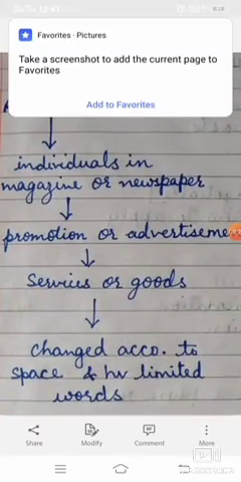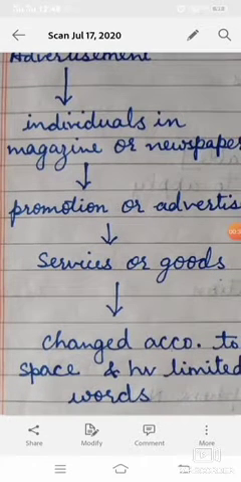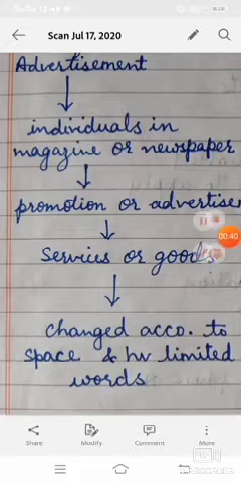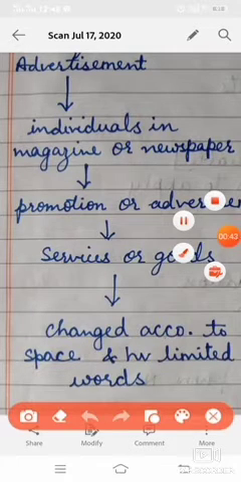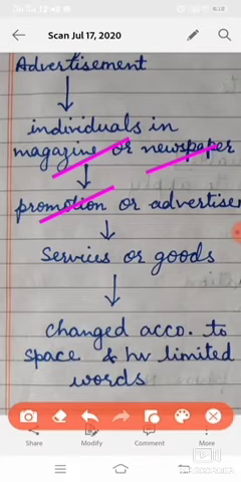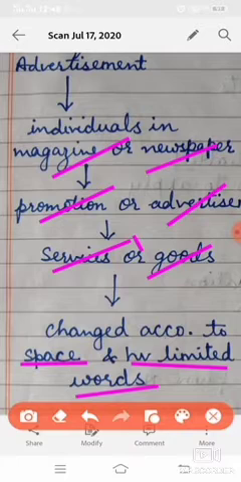Now let's continue with the classified advertisement. Classified advertisements are used by individuals in a magazine or newspaper. Now what is the purpose of this type of advertisement? The purpose of such advertisements, which are written in a magazine or newspaper, is to promote or advertise services and goods. Classified advertisements change according to space. Even such type of advertisement has a word limit, that is 50.